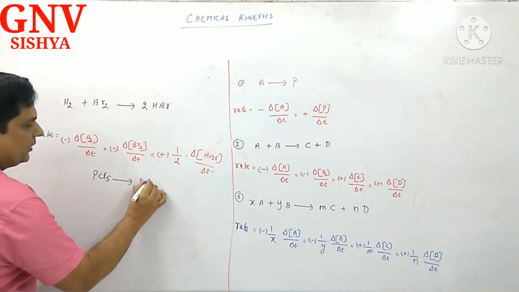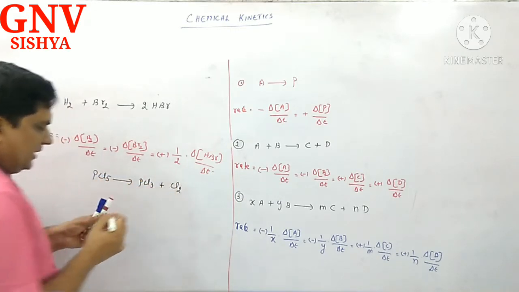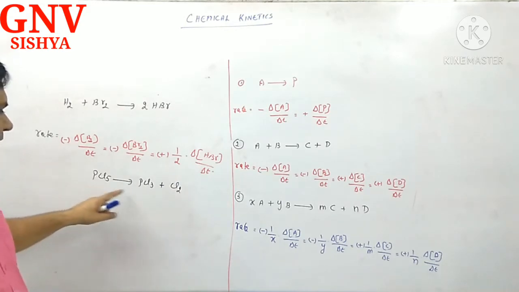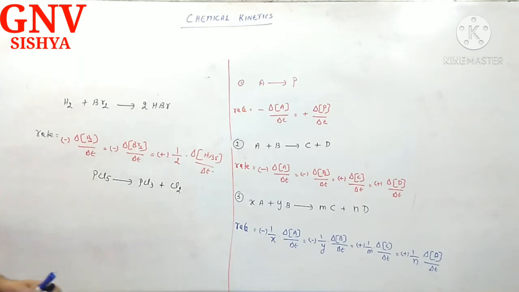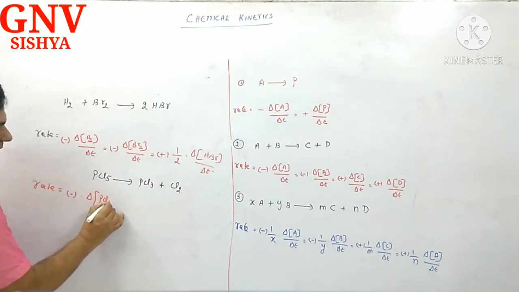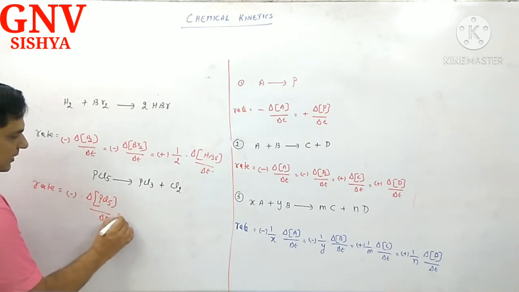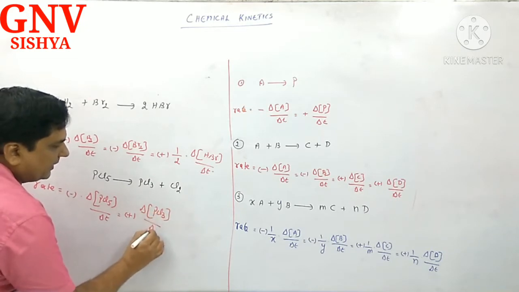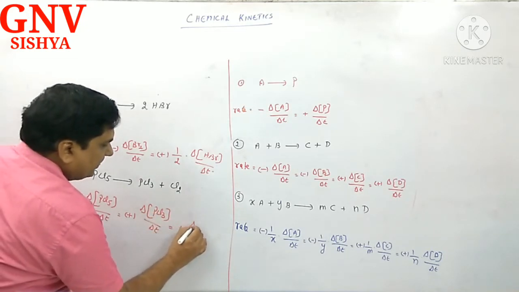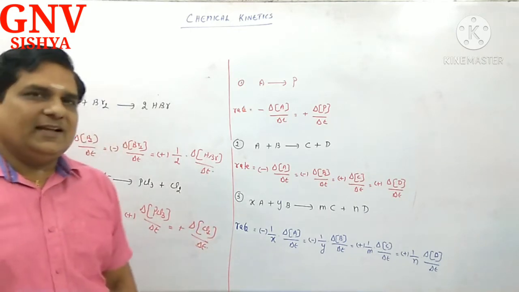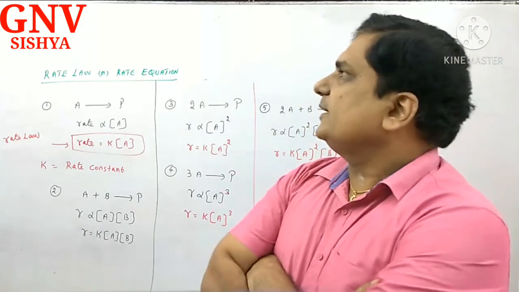PCl5 dissociates to give PCl3 plus Cl2. What is the speciality of this equation? Self-balanced. See, 1 phosphorus, 1 phosphorus, 5 chlorine, 3 plus 2, 5 chlorine. So, rate is minus delta PCl5 divided by delta T is equal to plus delta PCl3 divided by delta T plus delta Cl2 divided by delta T. Correct?